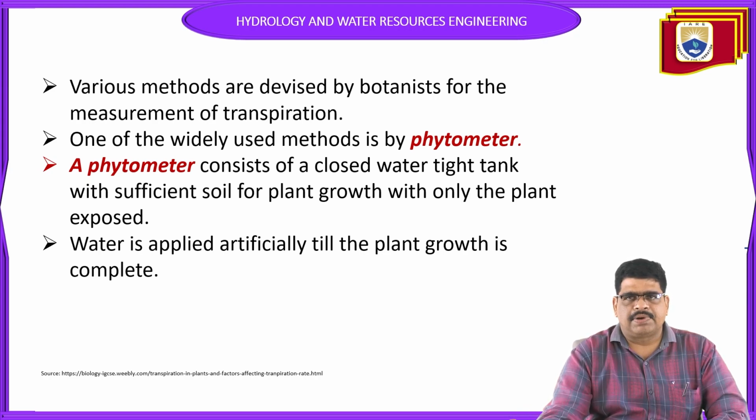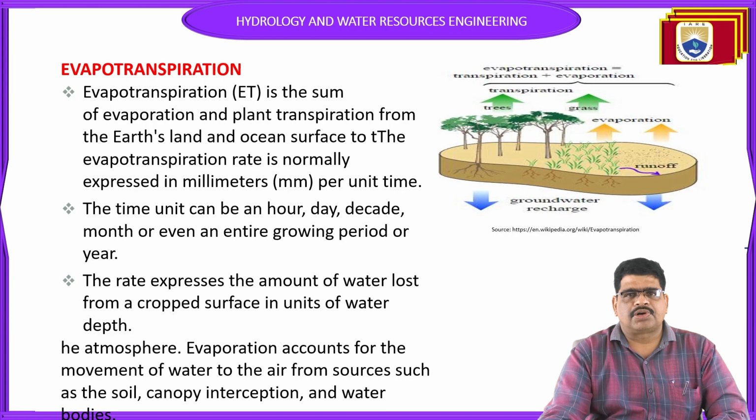Water is applied artificially to the plant's growth completely. After some time, how much has evaporated can be measured by using the phytometer. By using the phytometer, we are calculating the transpiration value also. Next, quickly move on to evapotranspiration.